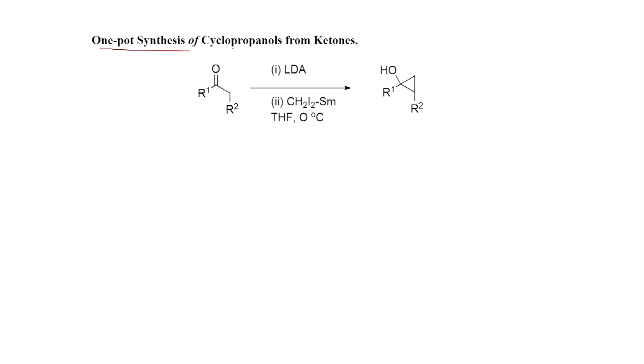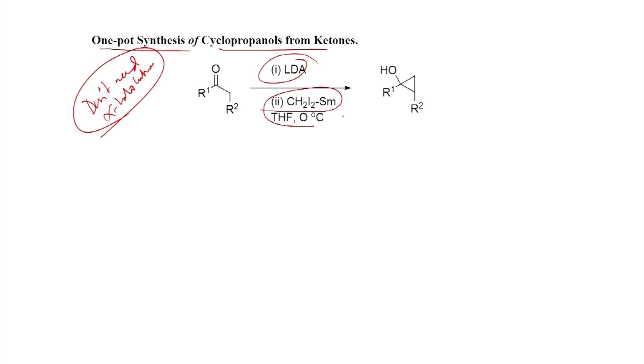And one-pot synthesis of cyclopropanols from ketones is also possible. So, here you do not need an alpha haloketone, because we have seen that the halogen is there only to make an enolate. Now, if you have an external base, the enolate can be formed from the ketone, and then if you put this second step, samarium, CH2I2, THF, 0 degree centigrade, whether you can get this product or not.